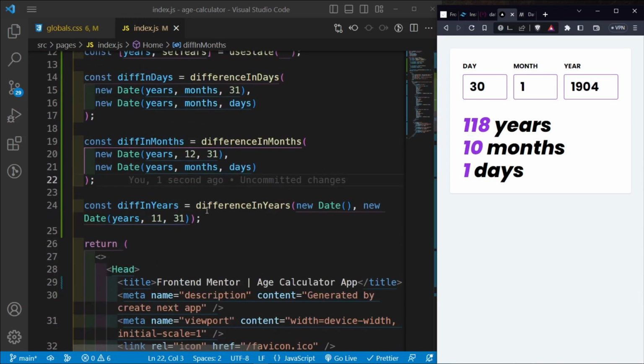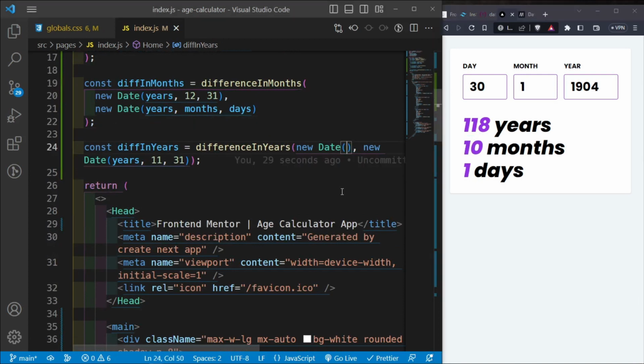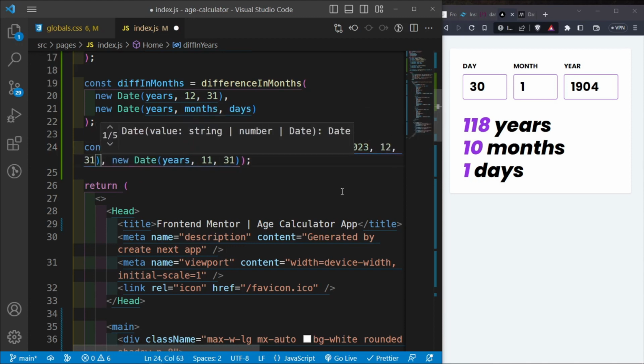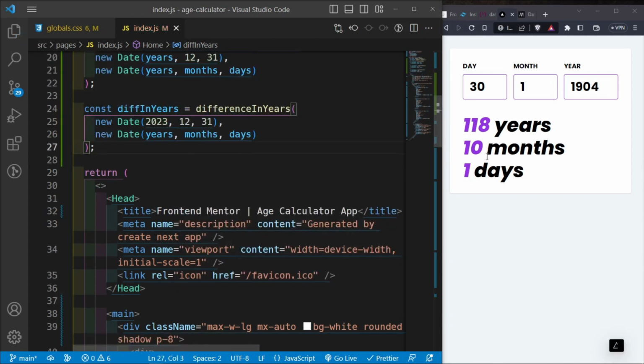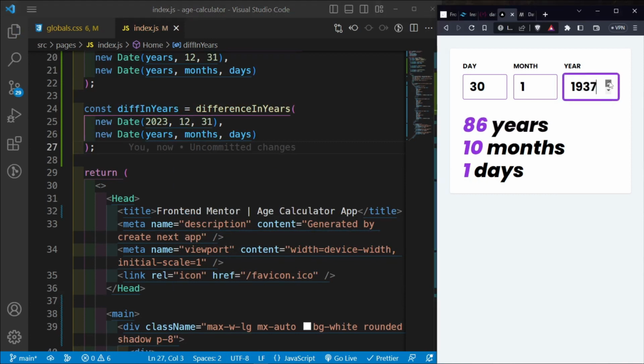Let's see. Let's evaluate the number of years. So here, once again, we need to pass in the number of years. Actually, wait a minute. This is number of years. Number of years is not dependent on our state value called years. So we can just evaluate this from 2023 from 12/31, so December 31st. And then here we need to pass in the months once again, and then the days that we've passed in. So when I save this, it should be 119 years. But if I go on going upwards, then it evaluates correctly. Yes, okay. It doesn't go past 2023, so that's okay.